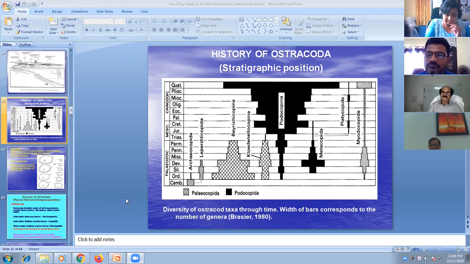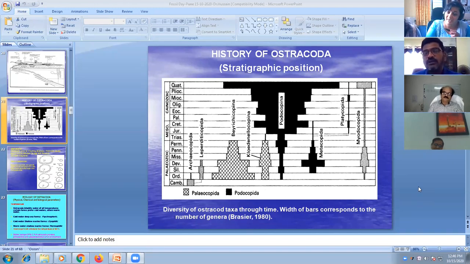Sir, the next question: you said that an ostracod molts 8 times before it becomes an adult. Doesn't this create confusion about how you get the right abundance and the right ratio between the young stage and the old stage, and how you avoid assigning them to the same specimen?